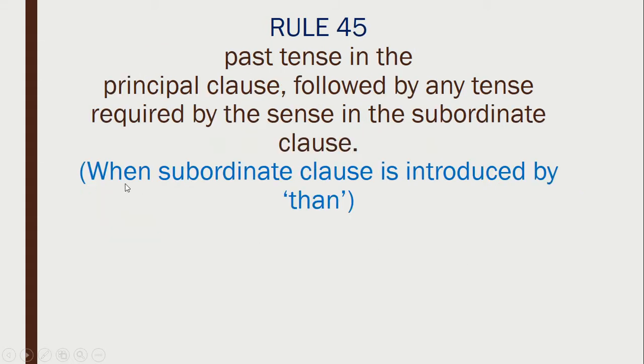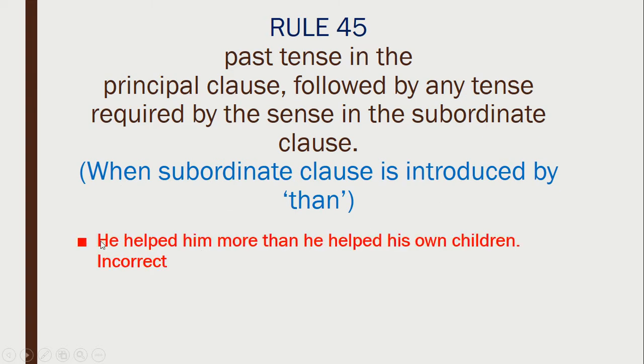There is one more exception also, when the subordinate clause is introduced by than. For example, this statement: he helped him more than he helped his own children. See, the subordinate clause is introduced by than. When this situation comes, even if the main clause is in the past tense, the tense of the subordinate clause depends upon the sense of the subordinate clause itself. For example, we have to see what the meaning of the sentence is for deciding the tense of the subordinate clause.